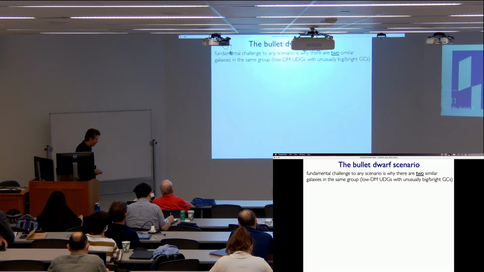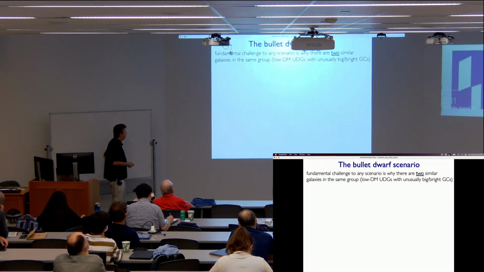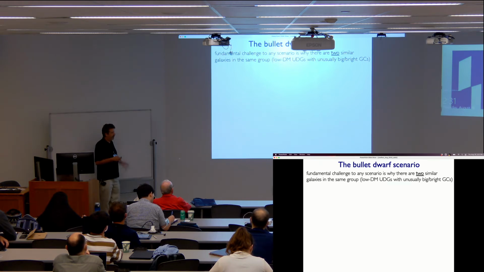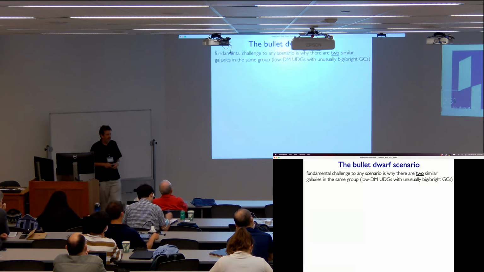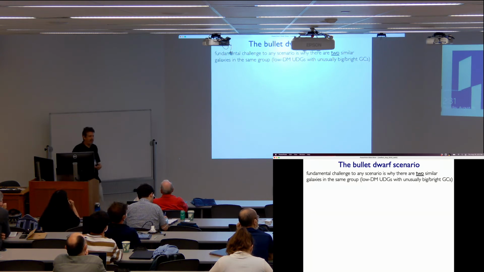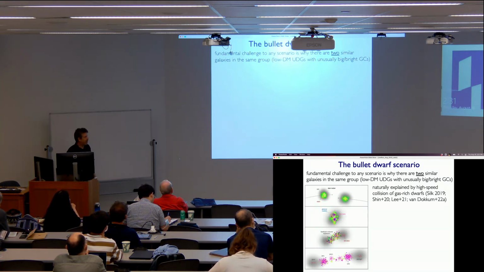So I'm going to show a final model, which is the one our group favors at the moment. It addresses why, in any of these explanations, out of all the places in the universe, there are two in the same group in the same place. It's like, does lightning just strike twice? Did that particular group get lucky and get two of these, or is it because they are somehow causally connected?